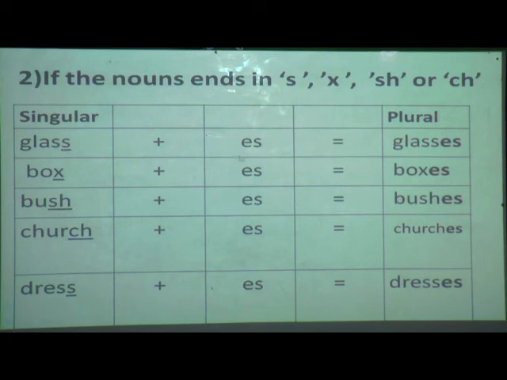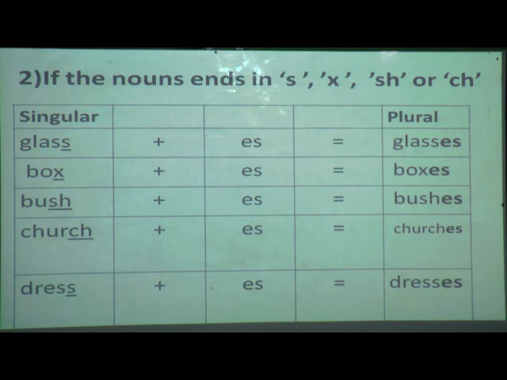You are only going to add es to this word, and thus we can make it plural. Now we are going to see with the help of examples. Ready, students? Okay, so what is the first example given over here? Glass. Now you can see I have underlined it. In this glass, which letter does it end with? S. And according to our rule, if the noun ends with s, you are going to add es to that noun and it will become plural, that is the word glasses.